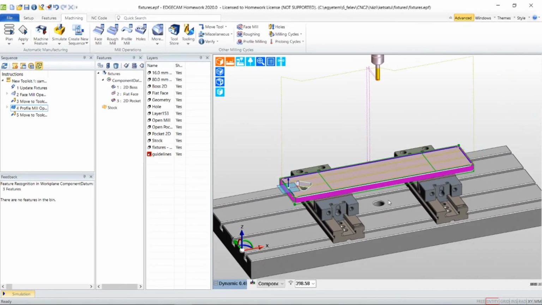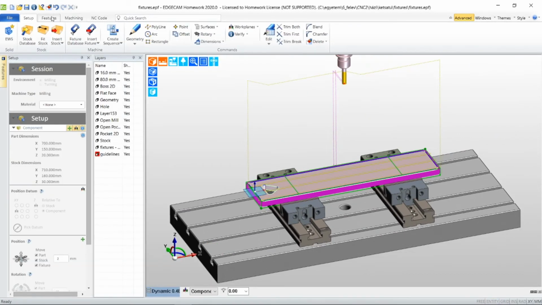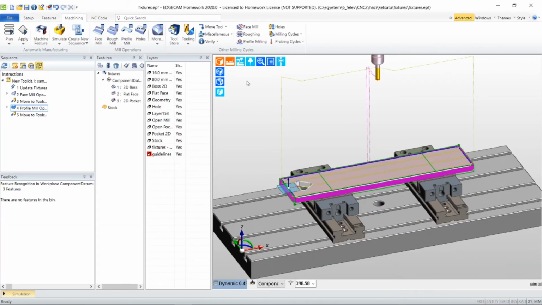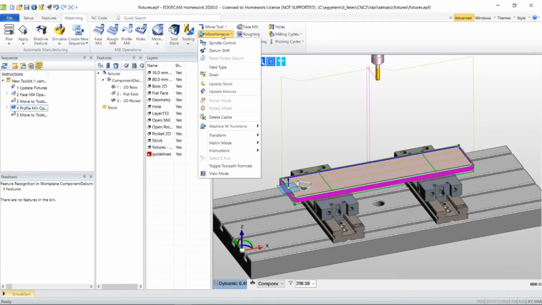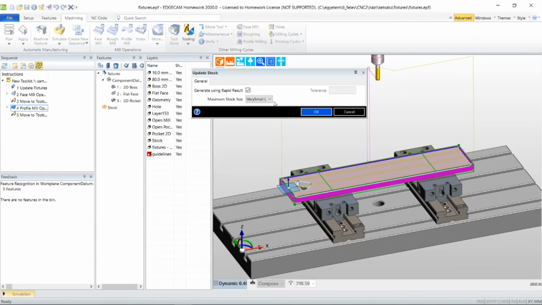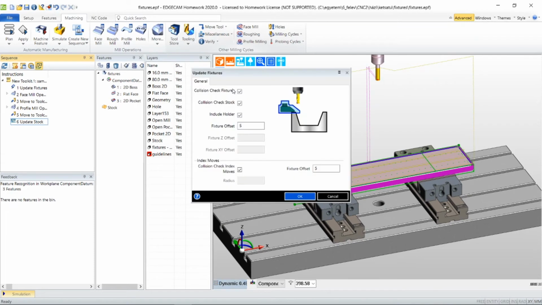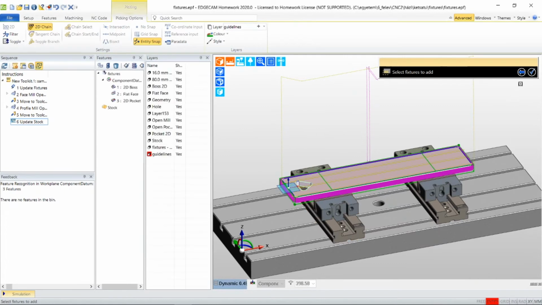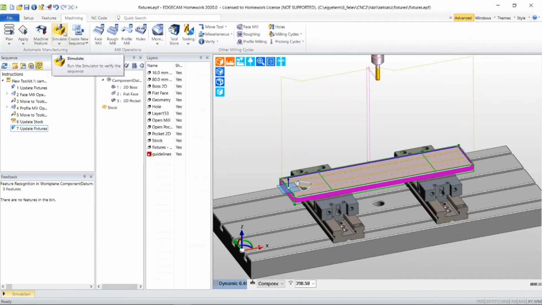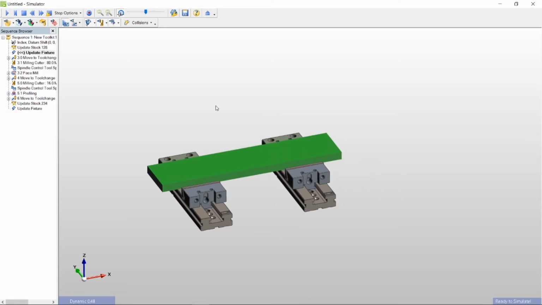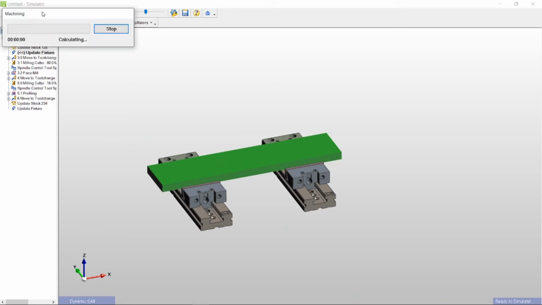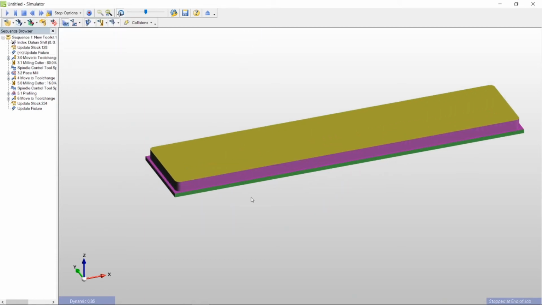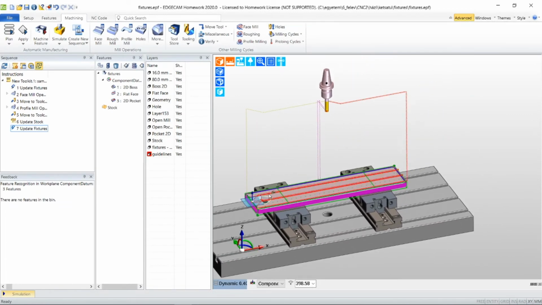Now if you finish the whole machining of the first side, you have to turn around the whole part. Before this, you have to insert some other instructions into the program, like you have to update the stock, and you also have to update the fixtures, and we don't want to add, we want to remove these two vices. After this, in the simulation, you can see in the beginning of the simulation we have our fixtures here, and in the end the fixtures are removed. Now we should turn around our part.